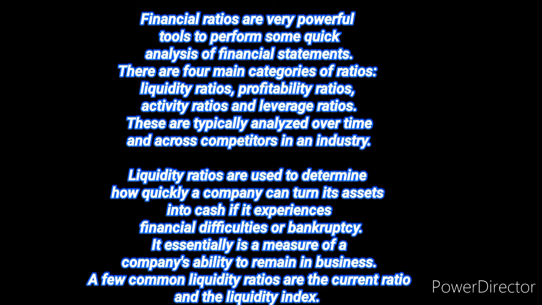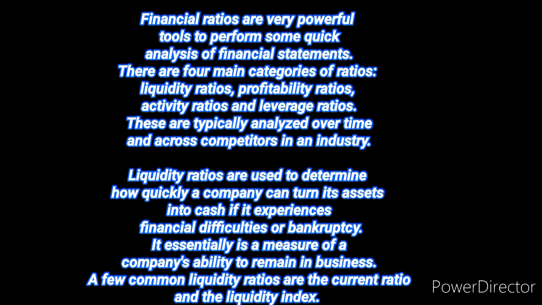Liquidity ratios are used to determine how quickly a company can turn its assets into cash if it experiences financial difficulties or bankruptcy. It essentially is a measure of a company's ability to remain in business. A few common liquidity ratios are the current ratio and the liquidity index. The current ratio is current assets over current liabilities and measures how much liquidity is available to pay for liabilities.